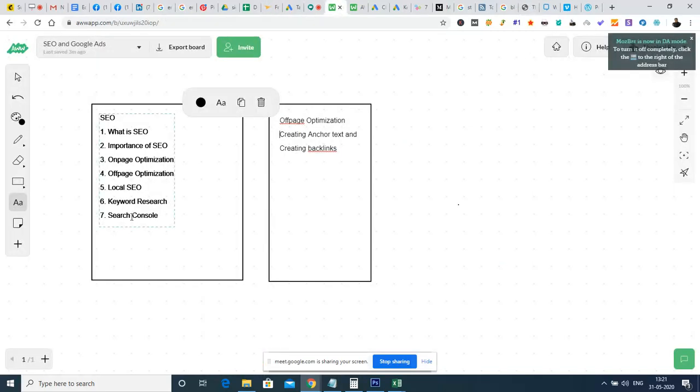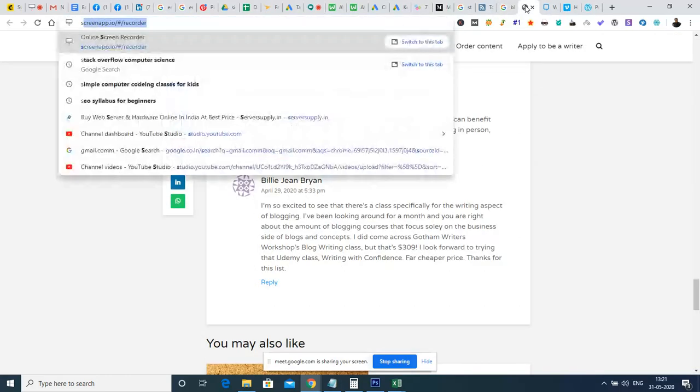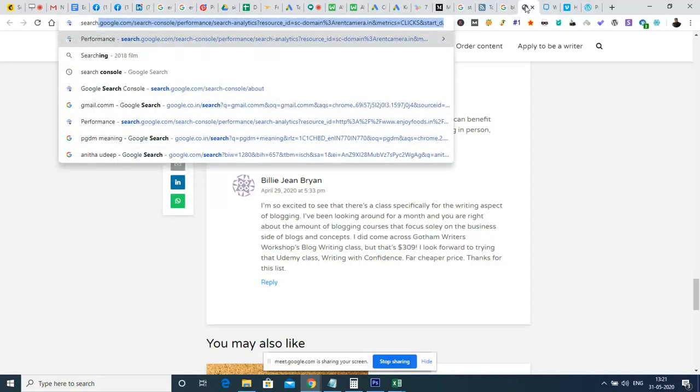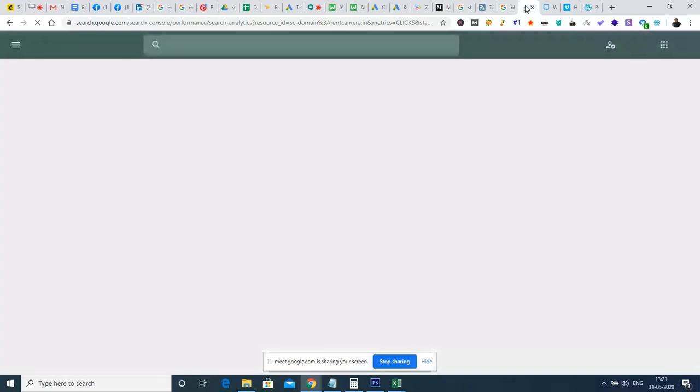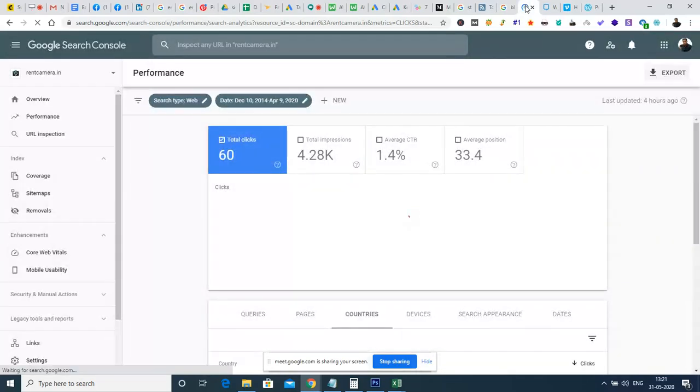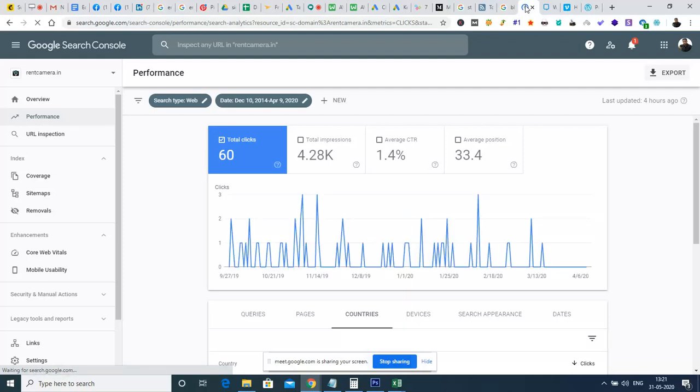Okay, so I hope I have covered everything. One thing I still have to cover is Search Console. Search Console is a place where we can check the ranking of our page for a particular keyword, the impressions, and how many clicks we are receiving through Google search results.